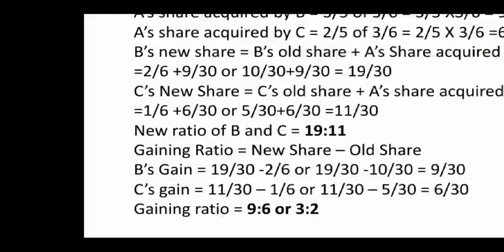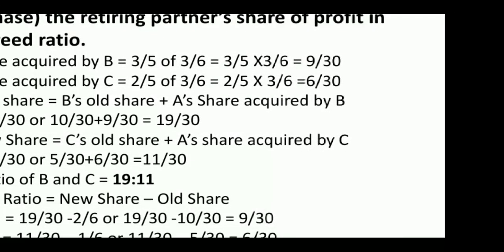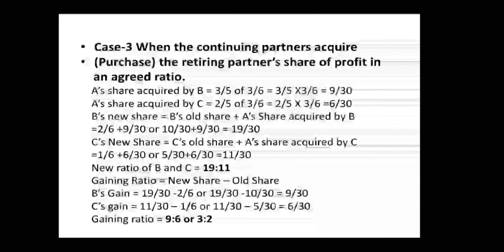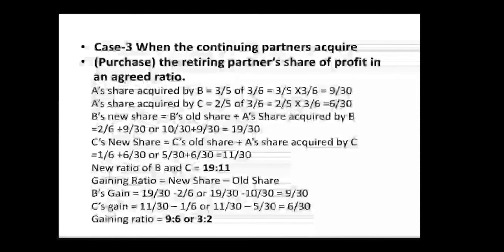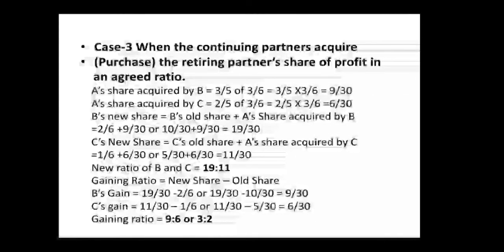So B's new share is B's old share plus A's share acquired by B. B का पहले कितना था, प्लस A से कितना लिया, दोनों को प्लस कर दो. So 2 by 6 plus 9 by 30, और 10 by 30 plus 9 by 30 equal to 19 by 30. Then C's new share equals C's old share, C का old share कितना था, प्लस A के शेयर से कितना लिया. So 1 by 6 plus 6 by 30, और 5 by 30 plus 6 by 30 equal to 11 by 30. So the new ratio of B and C is 19 is to 11.